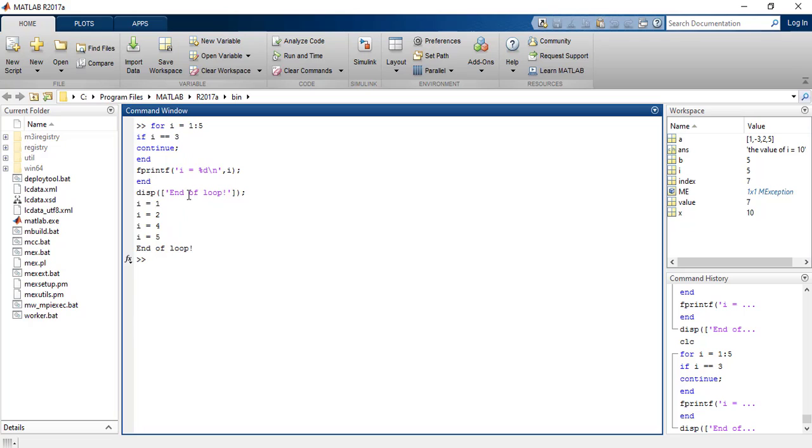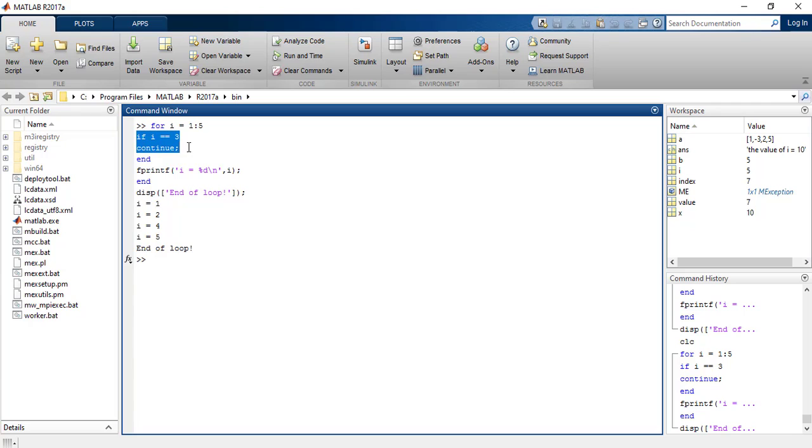So you can see that when the value of I was equal to 1, this condition was not true, so it printed that the value of I is equal to 1. Likewise for 2, but when the value of I was equal to 3, it encountered the continue statement, so it continued to the next value of I without further executing the statements in the for loop. So now the value of I would be incremented by 1 from 3, and it will become 4.